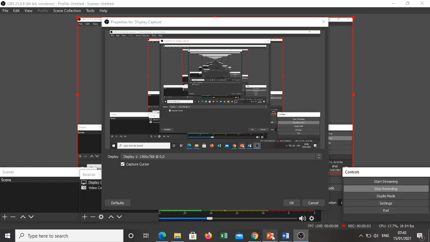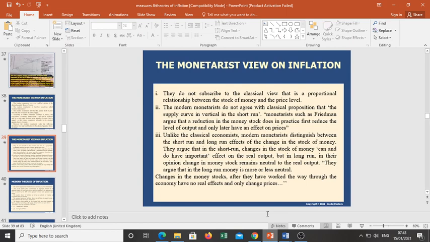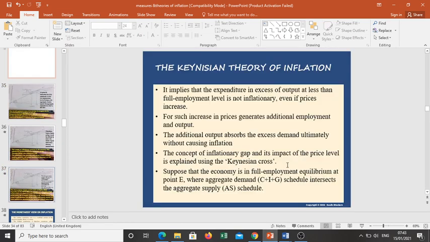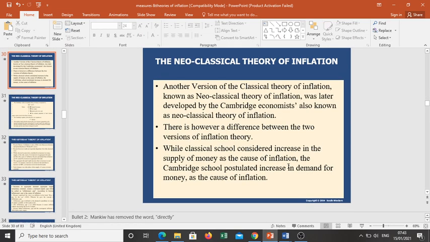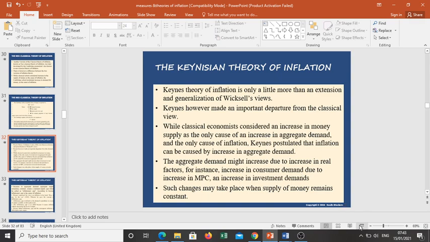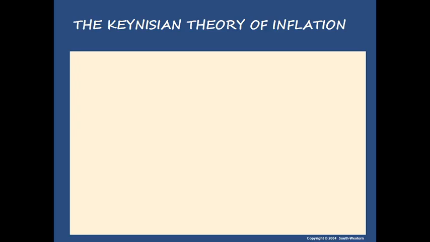Hello, my dear students. We are going to learn today about the Keynesian theory of inflation. We have already learned the Keynesian concept called inflationary gap. I hope you remember what an inflationary gap is. In that context, we have already learned that inflation, according to Keynes, is caused by the inflationary gap.